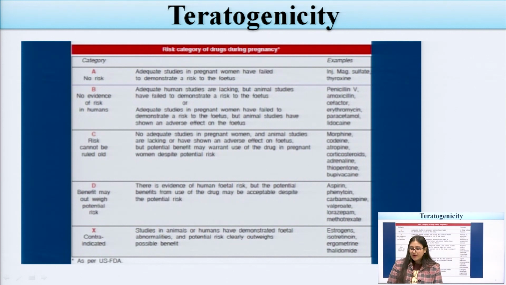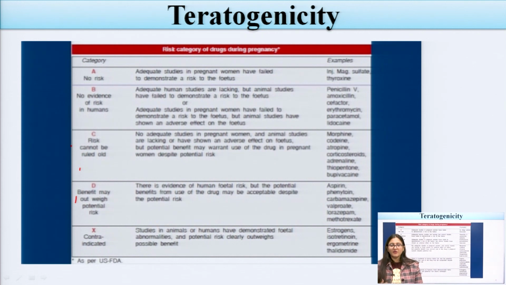Now, the drug categories. As per the US FDA guidelines, we divide the risk category of the drug into A, B, C, D, X. A means no risk. B means no evidence of risk found in the mother. C means the risk cannot be ruled out. D means the benefit may outweigh potential risks. X is contraindicated; these drugs are not given during pregnancy.